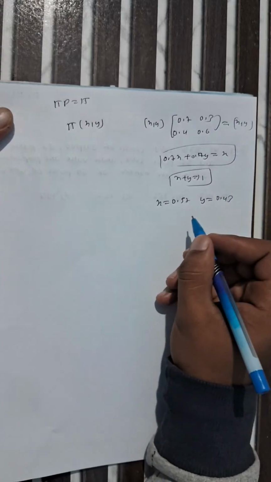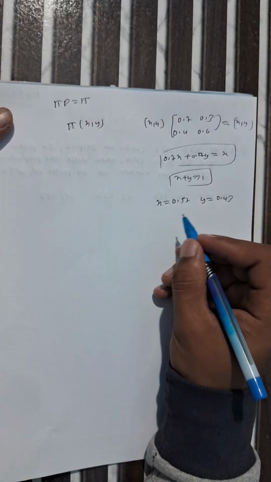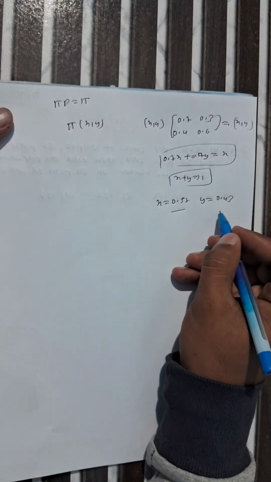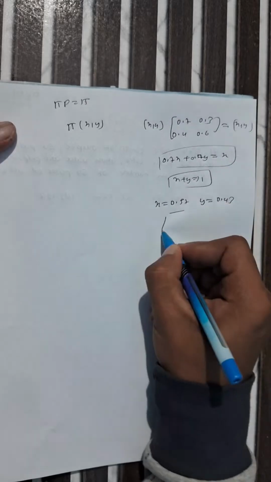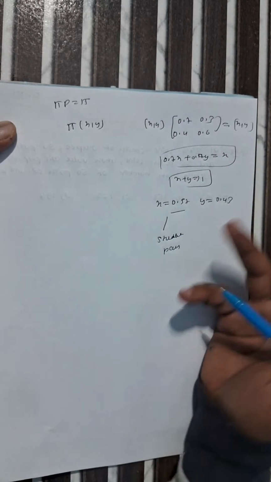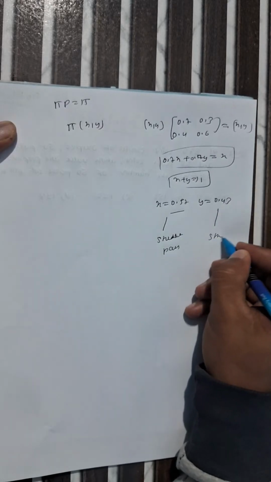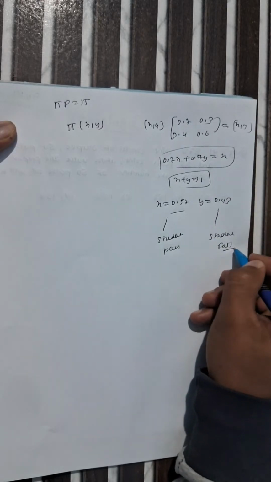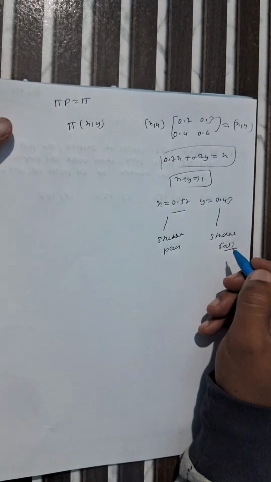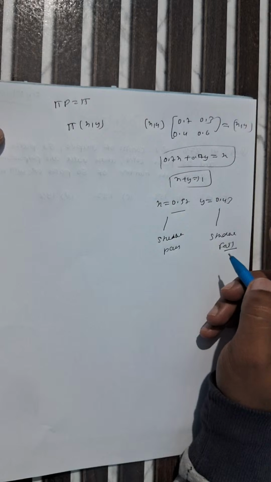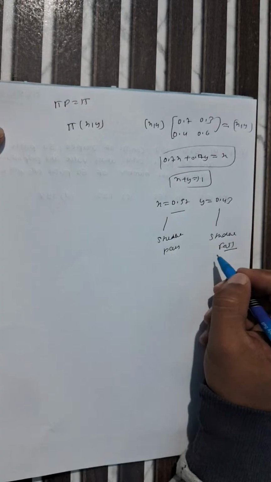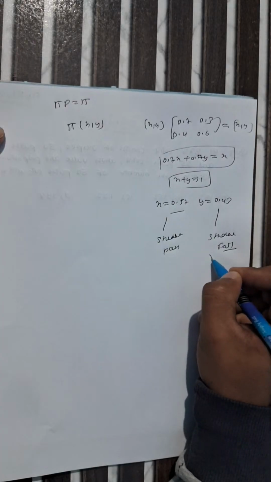y equals 0.43. So we can say that in the long run, the probability that the student passes is 0.57 and fails is 0.43, irrespective of the initial state. This is for student pass after the long run, and this is for student fail. Like that you have to solve in the examination for getting full marks. A Markov chain is a stochastic process in which the future state depends only on the present state and not on past states. I already explained this concept through the question.